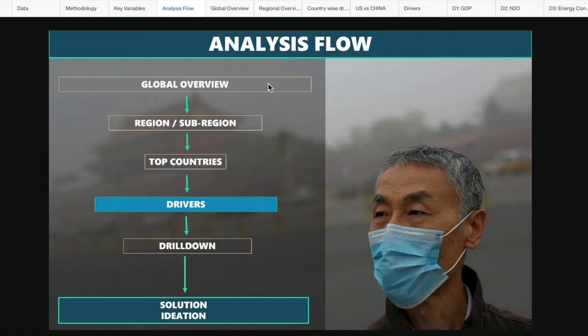As will be shown in this presentation, we will first be looking at the global situation for air pollution, then identify regions and subregions based on intensity of pollution, followed by identifying top emitting countries. Predictive analytics was used to identify top drivers of CO2 level. These drivers will also be discussed in detail during the later part of the presentation. From the drill-down analysis and predictive analytics, insights were drawn and possible solutions were developed.